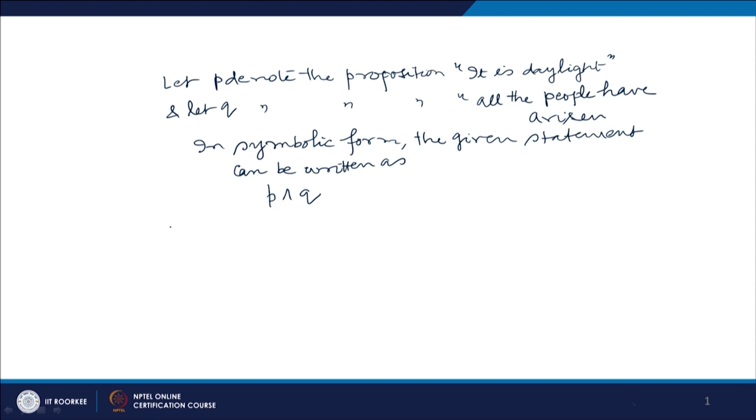Now, we want to find the negation of the given statement, that is negation of P and Q, and this is equivalent to negation of P or negation of Q, by De Morgan's law. Let us write the corresponding statements.